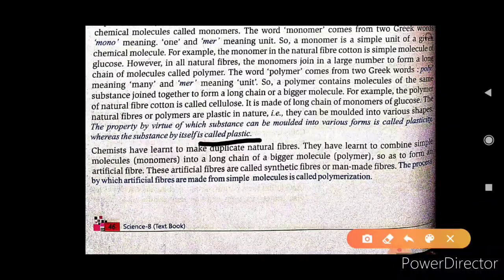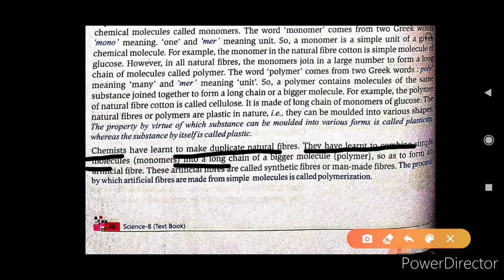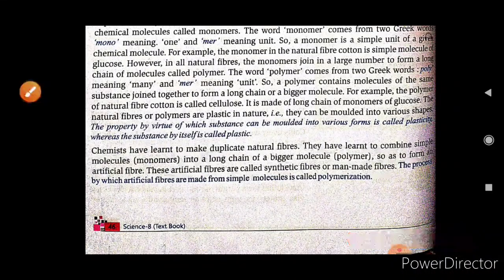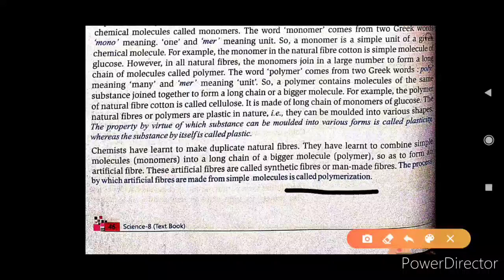Now further, chemists have learned to make a duplicate of natural fiber. They have learned to combine simple molecules, the monomers, into a long chain of a bigger molecule, that is a polymer, so as to form an artificial fiber. And these artificial fibers are called synthetic fibers, or we can say man-made fibers. The process by which artificial fibers are made from simple molecules is called polymerization.